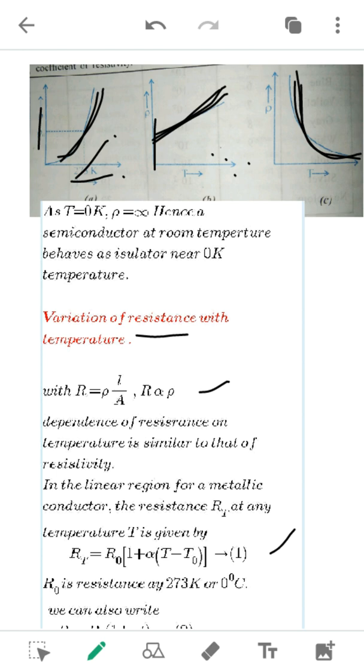Two reference points. So suppose you take T naught as 20 degrees Celsius and T will be the maximum temperature. So for two different temperatures, RT is the resistance of the material at T degree Celsius, or if you are taking in Kelvin, it will be 273 Kelvin. Okay, in Kelvin it will be, and R naught is nothing but resistance at 0 degree Celsius.